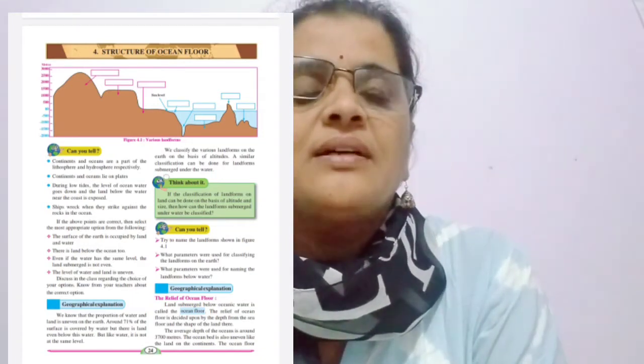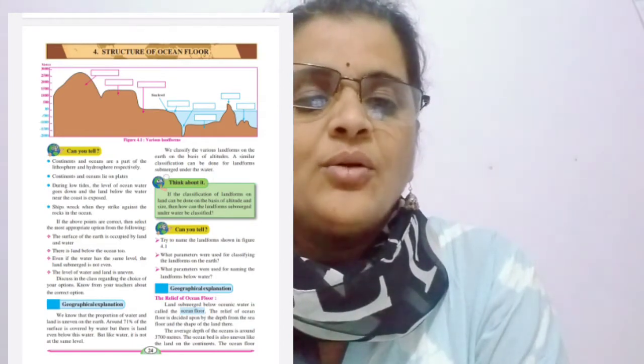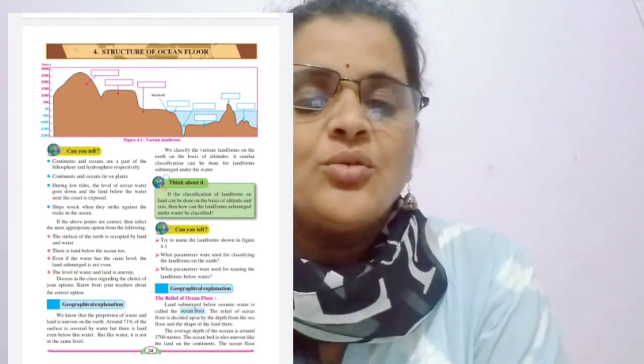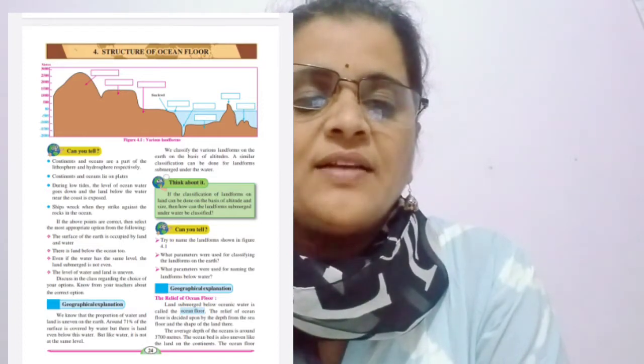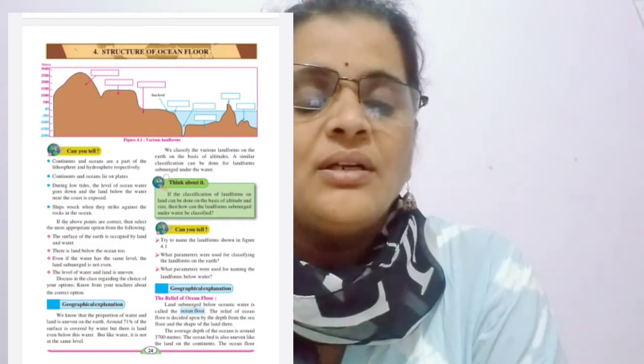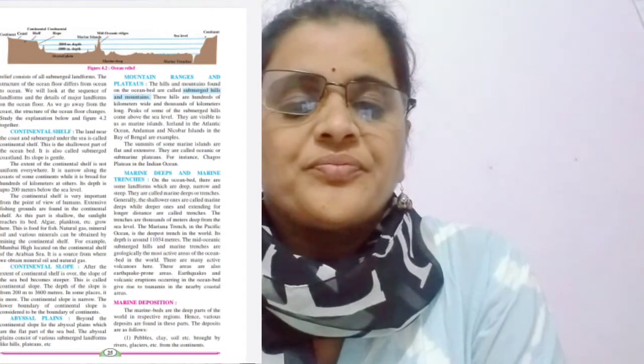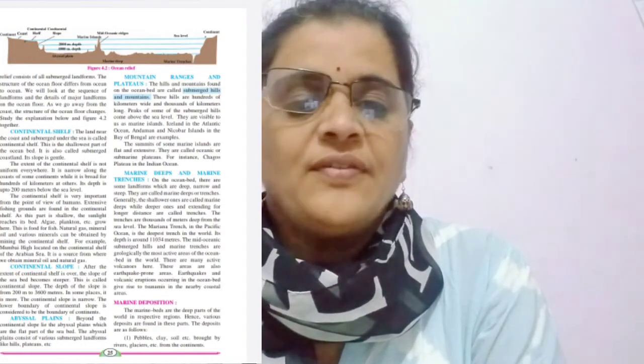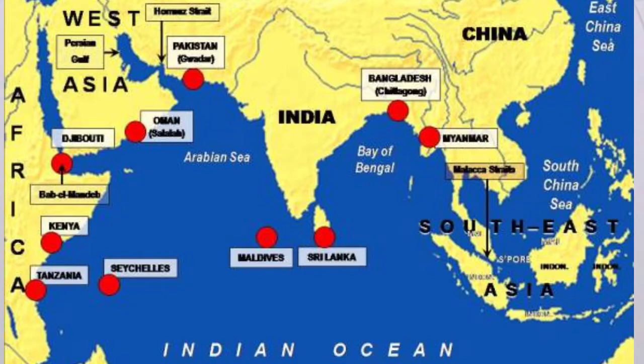The continental shelf is known as submerged coastal land. The continental shelf is narrow along some continents and broad along other continents. You can see India's map. The western continental shelf is broad and the eastern continental shelf is narrow. So somewhere it is narrow, somewhere it is broad. The continental shelf depth is 200 meters below sea level.